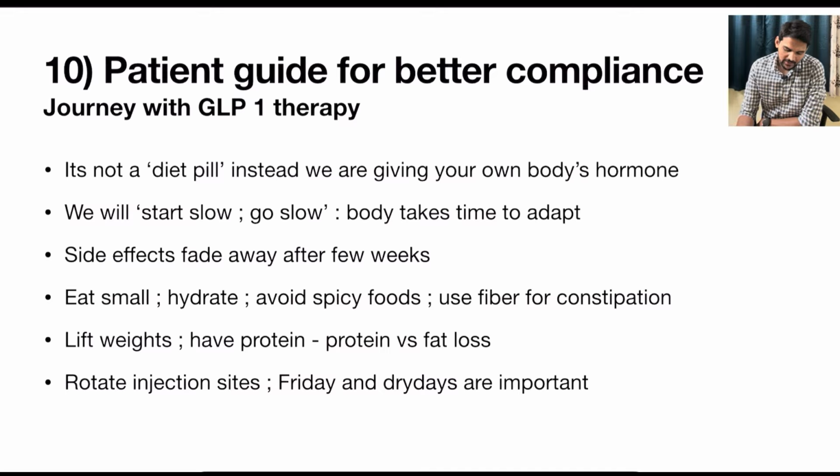An important point is guiding the patient for better compliance. Once we start the medications, there might be some adverse effects which will inhibit the individual from taking them, or in the opposite case, there might be rapid, significant weight loss, which will make the person feel that they can stop the medication now because they have achieved the goal. So how do we maintain compliance?